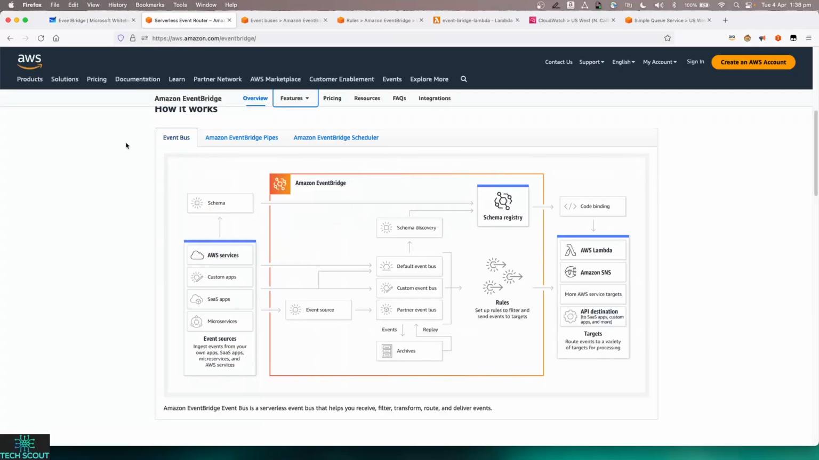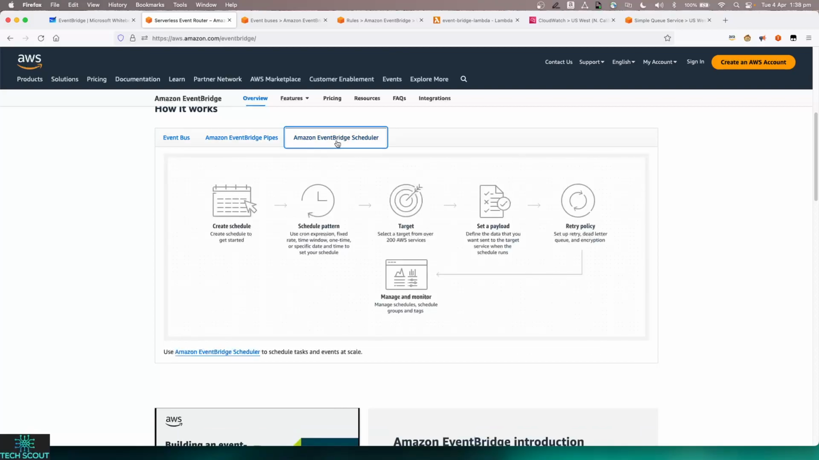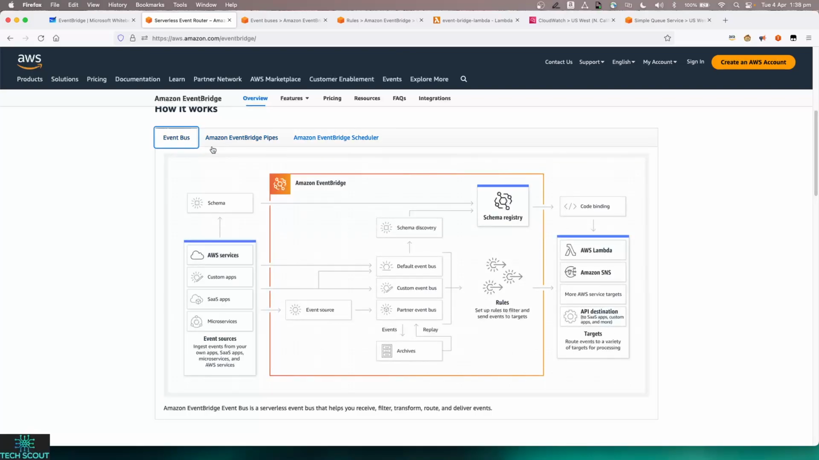EventBridge has a number of other capabilities. There are EventBridge Pipes, which are for when you want to filter, enrich, or transform the events which are coming in, and they can come from a number of different sources. You can do that in EventBridge Pipes, and then send it to the destination. Third is scheduling. Let's say you want to shut down your EC2 instances at the end of the day, and you have written a simple Lambda to do that because it's a dev environment. You can schedule that Lambda to be triggered by EventBridge at the regular interval which you want. So it has all three capabilities, but today we will be focusing only on the event bus option available in EventBridge.